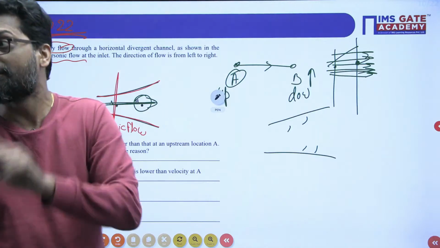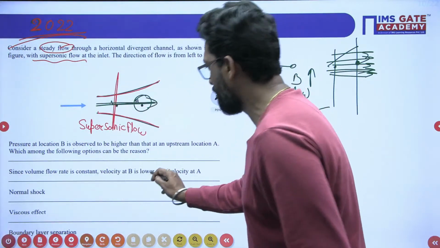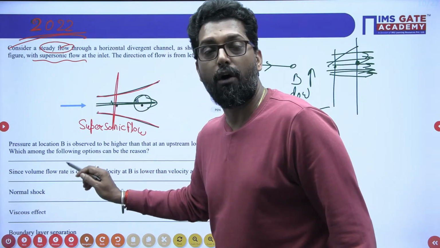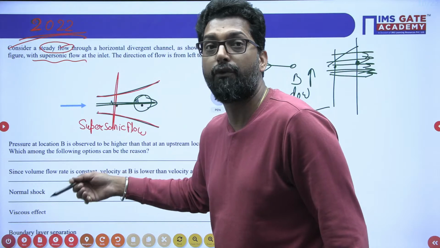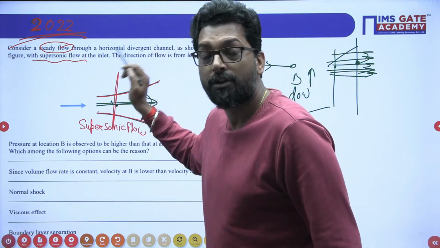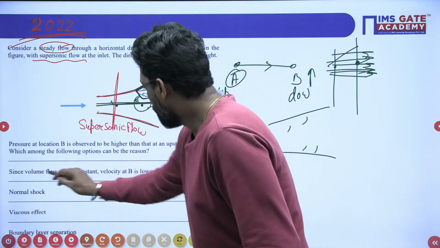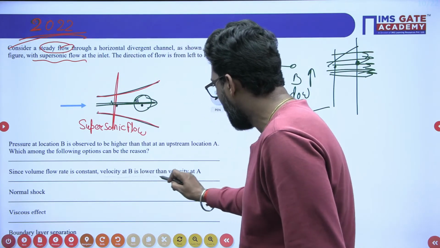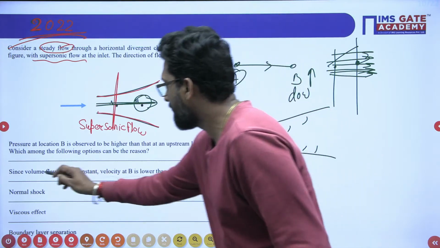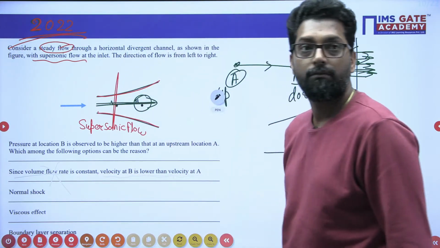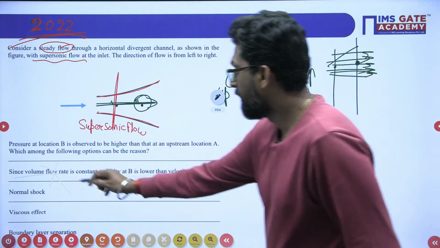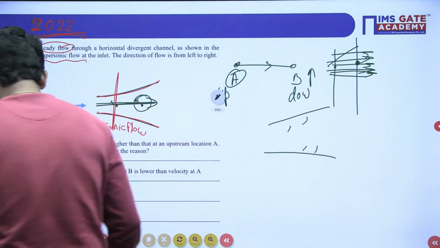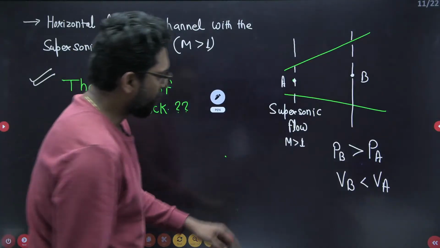This is very important. I'm telling you, most students get confused here. The first one says that since the volume flow rate is constant. How can we say that the volume flow rate is constant? This is compressible flow. So the velocity at B is lower than the velocity at A is correct, but the reason line is wrong, since the volume flow rate is not constant. Okay.